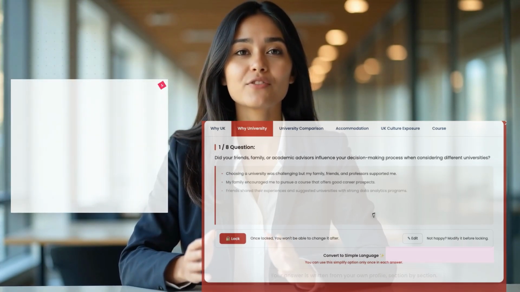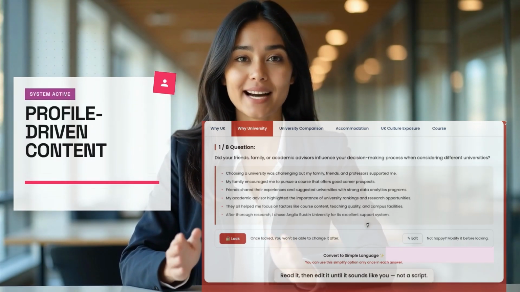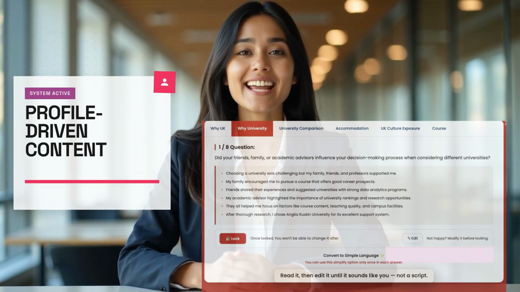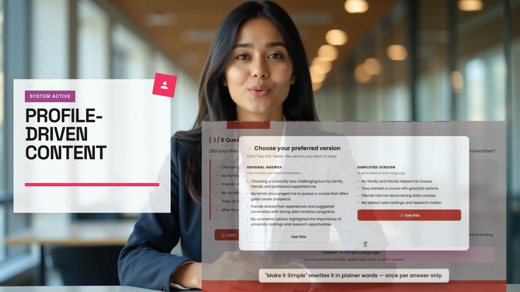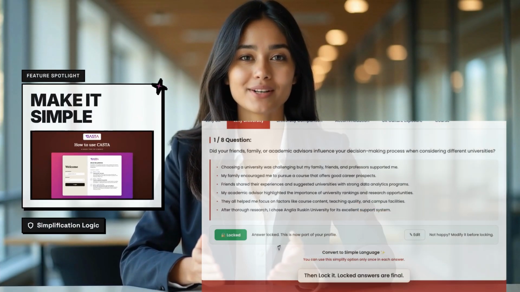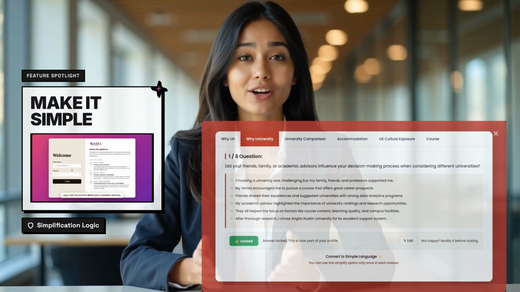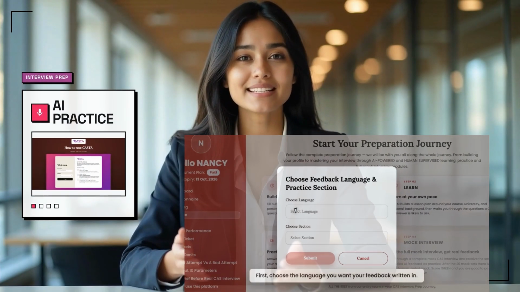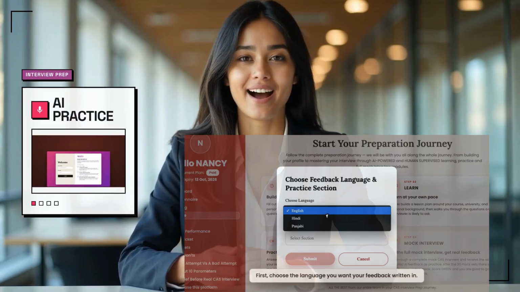Your answer is written from your own profile, section by section. Read it, then edit it until it sounds like you, not a script. Make it simple, rewrites it in plainer words. Once per answer only, then lock it. Locked answers are final. Now, practice. Unlimited attempts on camera scored by AI.